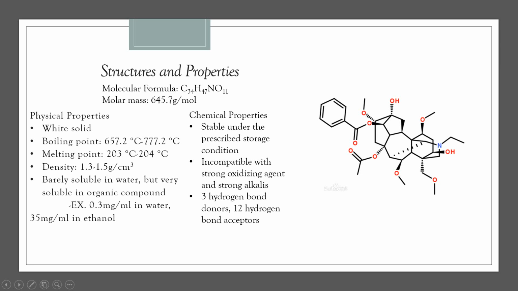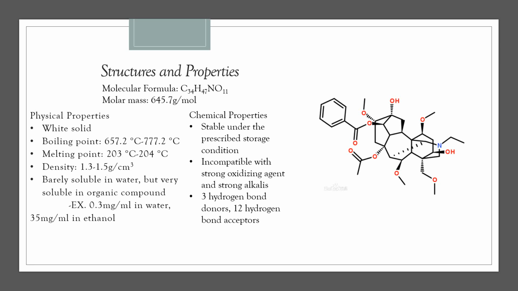For the physical properties, aconitine is a white solid. Its boiling point is about 657.2 degrees Celsius to 777.2 degrees Celsius. Melting point is about 203 degrees Celsius to 204 degrees Celsius.